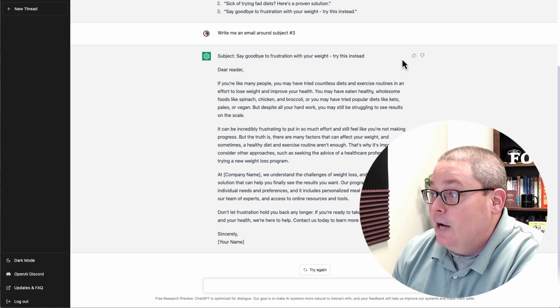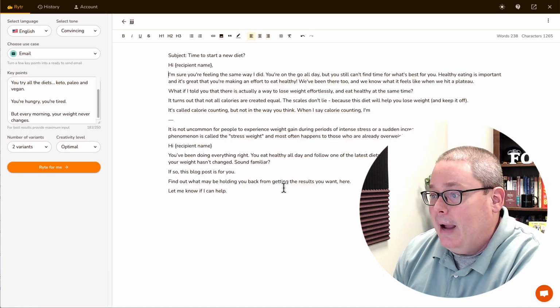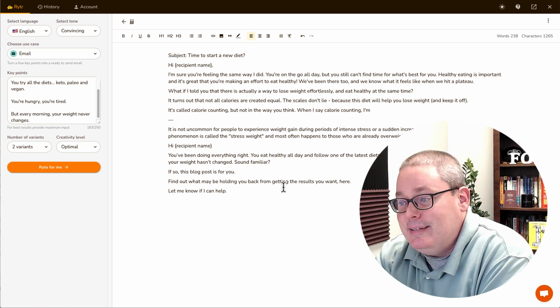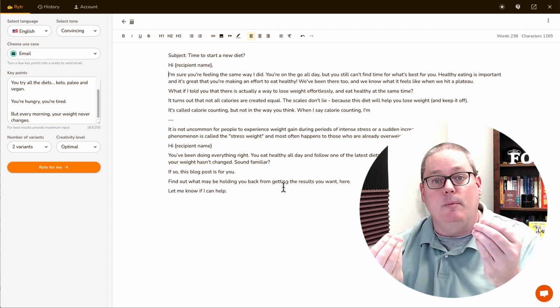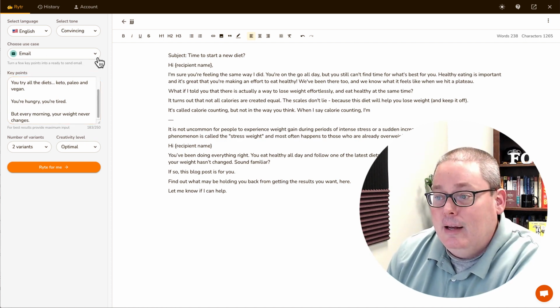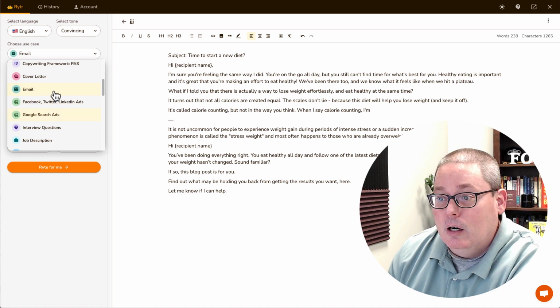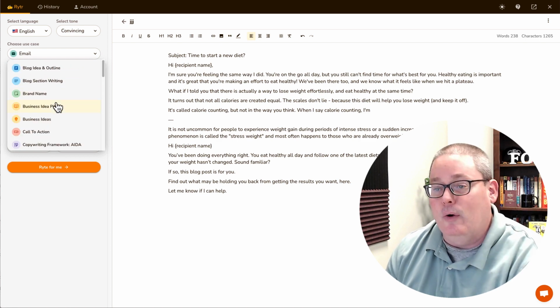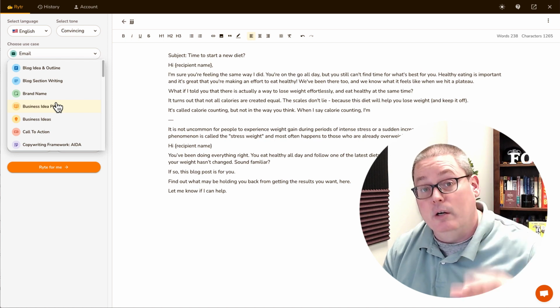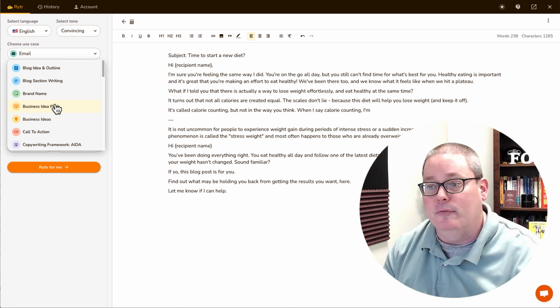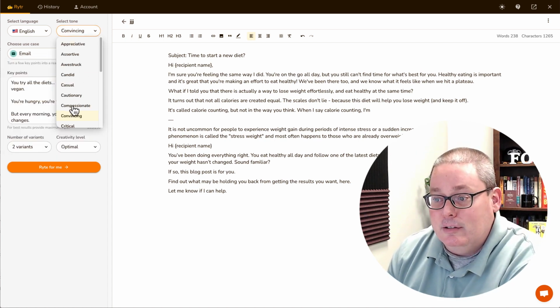Now you'll see here that it wrote that email. If you were to go back to Writer, you can see here, this is what Writer wrote versus what OpenAI over at ChatGPT wrote. You take those two and you compare, but you can also see that what you have to choose here are use cases inside of Writer, and you are limited with the number of words that you can write inside of Writer under the free account. But you can also select the tone here.